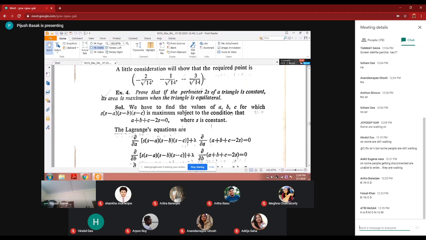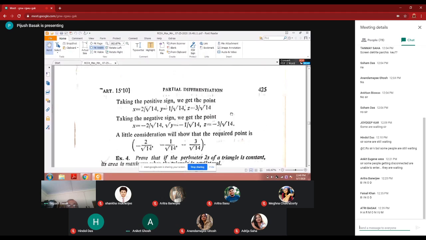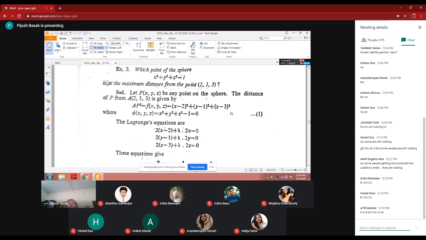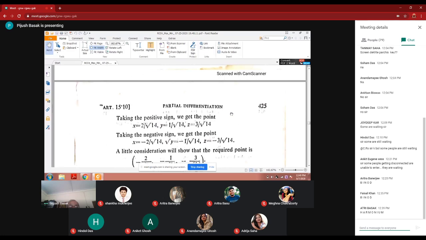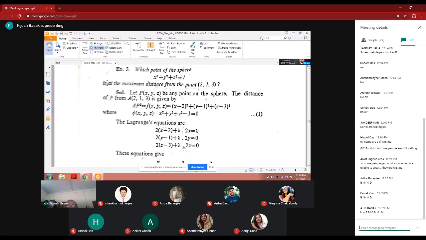Same technique. How are they using that consideration point? Means, how are they finding out which point is matching? Here it is this problem, no? They are asking for maximum distance. Here is the distance. So in that case, in the calculation, this is the distance, x is equal to minus 2 by root 14. By this, then the distance will be, that means if you substitute here x, y, z, the distance will be found.